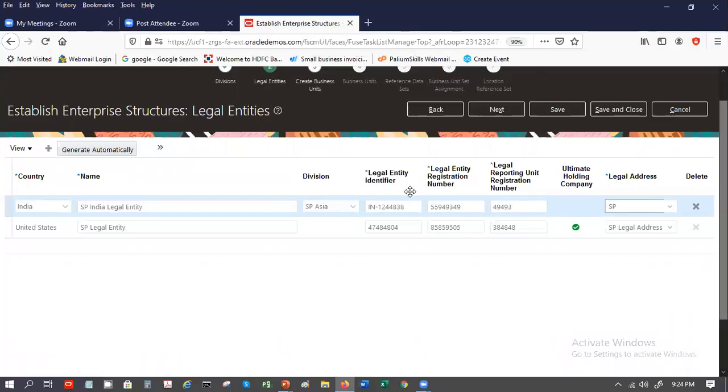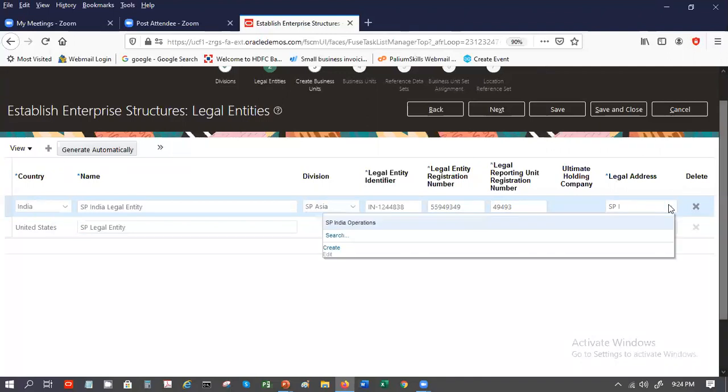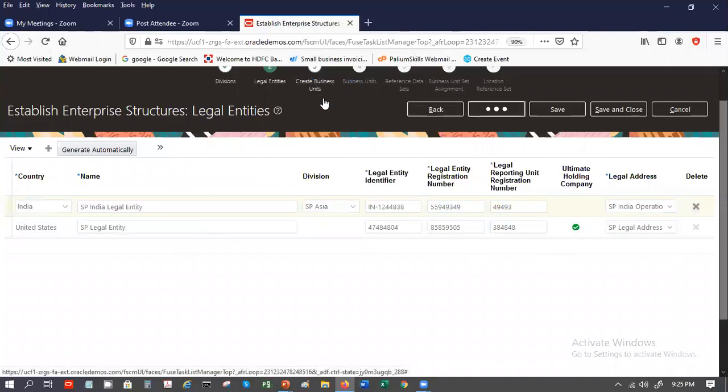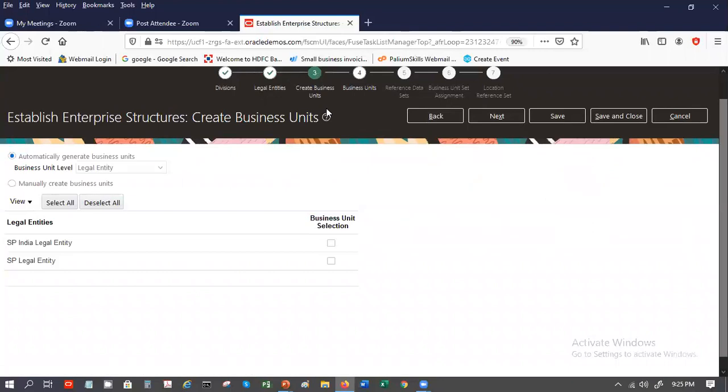Usually when you see a drop down, it should pick up from the drop down. So once you do this, you can say next and it will come to business units. Now, when you're creating business units, you have two options.